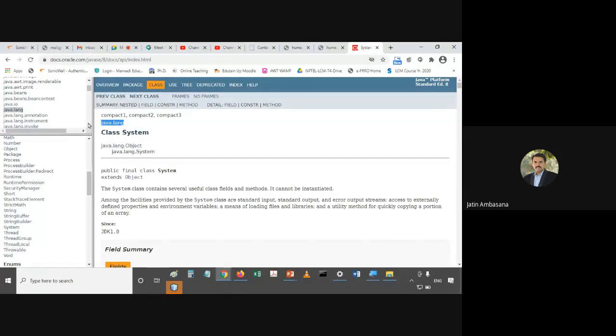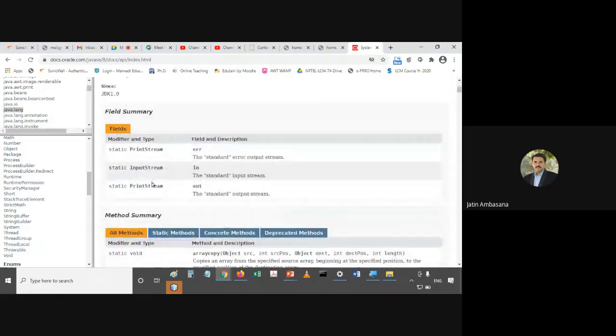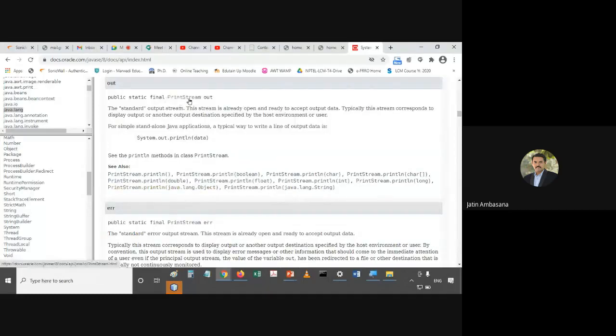This java.lang package is automatically imported. We don't need to import it specifically. And this system has got various fields, these are the variables it has got: err, in and out. This out variable we are using is of print stream type. It is also static, so we directly use it. This is how we use System.out.println, right? Because this println method is the method of this print stream class, of which this out is the object.